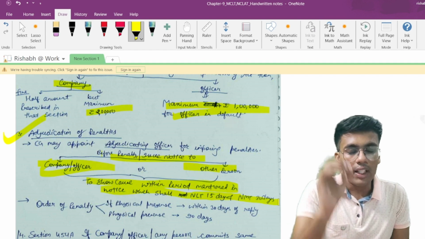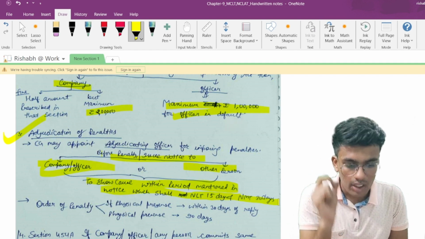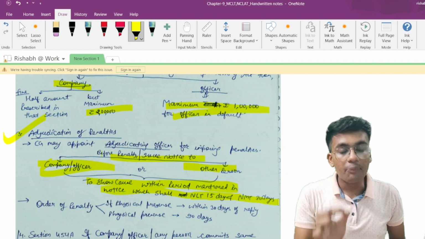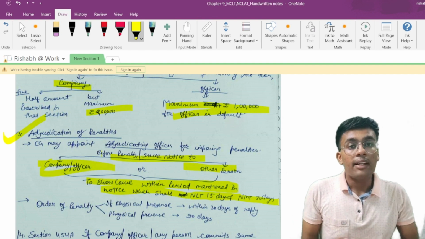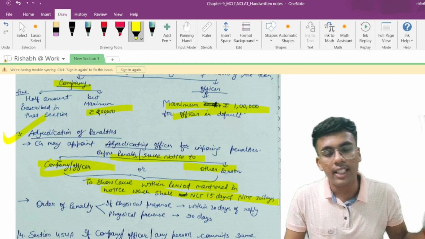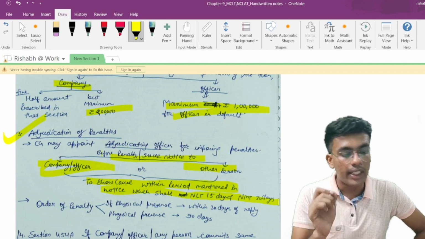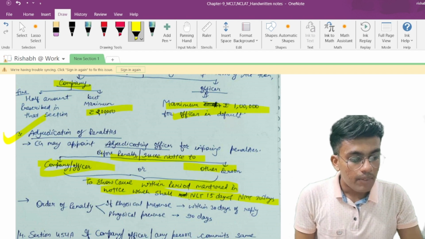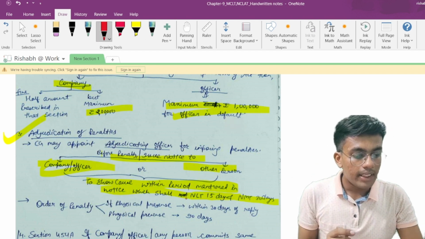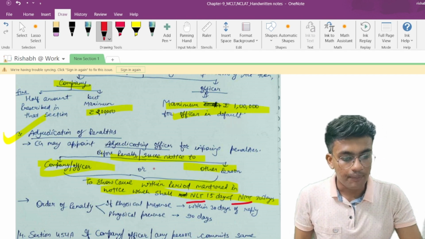That means a notice would be issued by the adjudicating officer to the company or the relevant officer, and such an officer or the company shall respond to such a show cause notice within the time period allowed in the notice. The maximum time period that can be allowed is 30 days and the minimum period should be 15 days. Please ensure that NLT stands for not less than and NMT stands for not more than. So please be very careful with these short names.